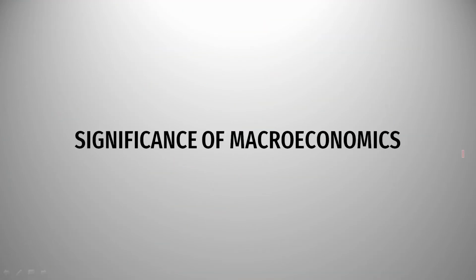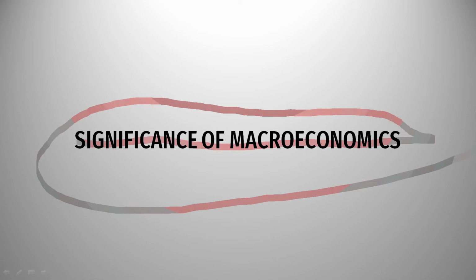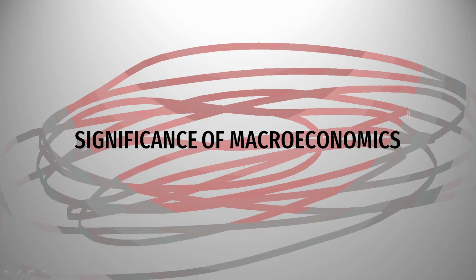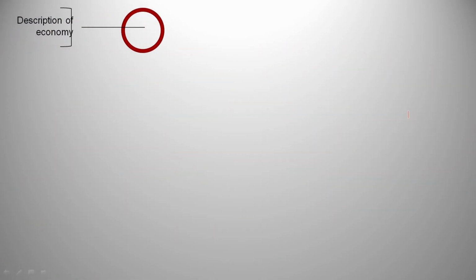Next, it's the significance of macroeconomics. What is the importance of learning macroeconomics? Why are we spending so much of our time learning this subject? After all, what are we going to get? First, we're going to get a description of the economy, which includes the national income of the economy. National income will tell us so many things, like the nature and level of the economic activities that the people of a nation are doing.